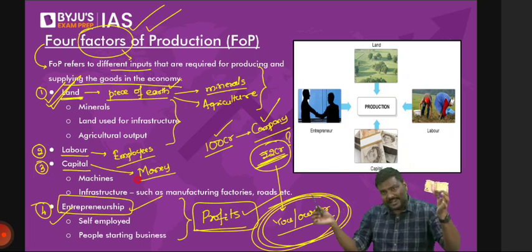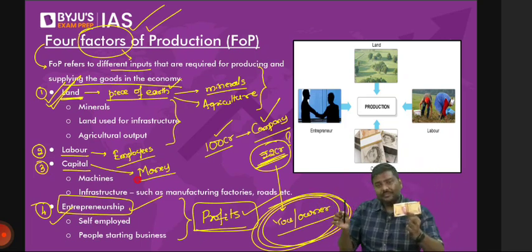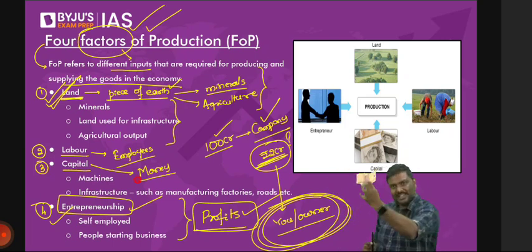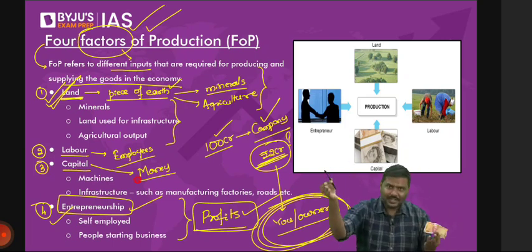No. But look at the second example. You use the 200 rupees, purchase a machine. Can you use the machine to manufacture the pen? Now it will be correct. Can you use this 200 rupees to purchase a machine, and can the machine be used to produce the pen? Of course, yes. So understand the logic here.